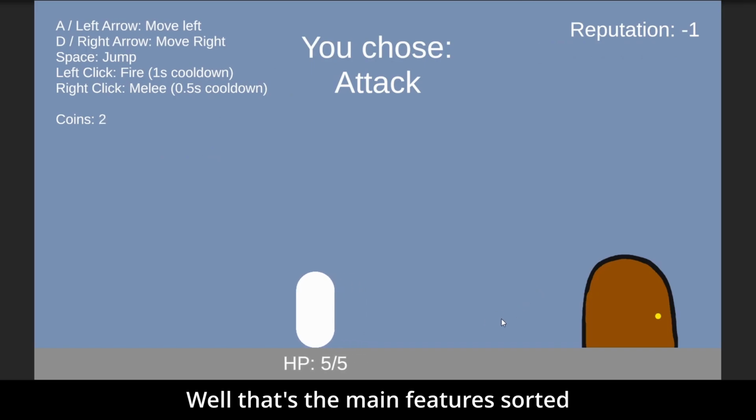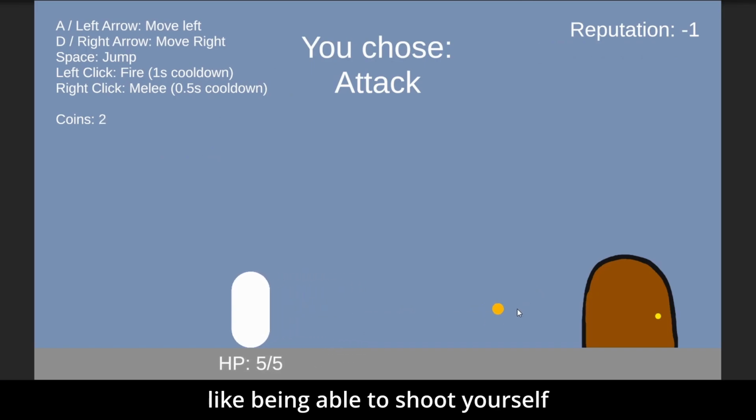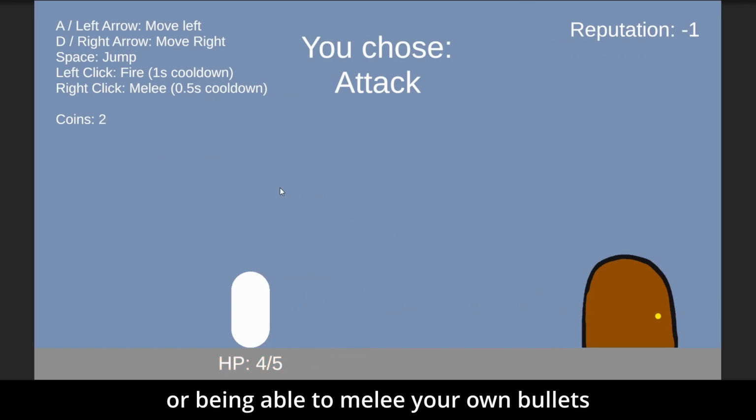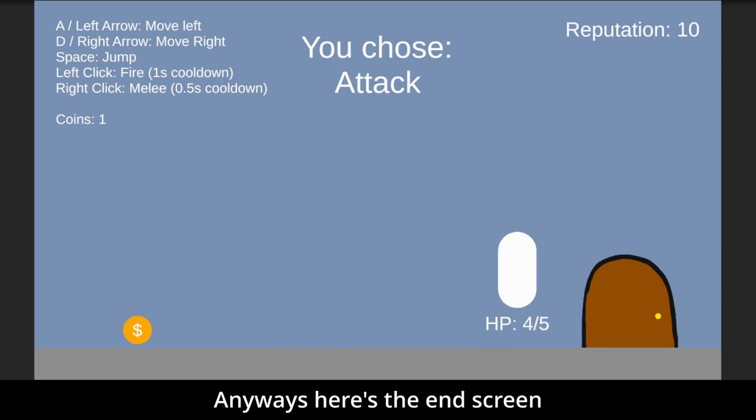Well, that's the main feature sorted. There's still bugs in the game, like being able to shoot yourself if you aim too high, or being able to melee your own bullets. Will I fix these? Nah. Anyways, here's the end screen.